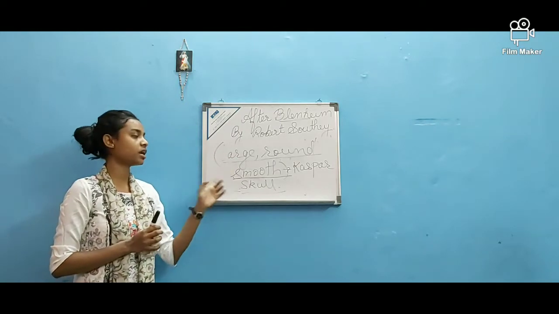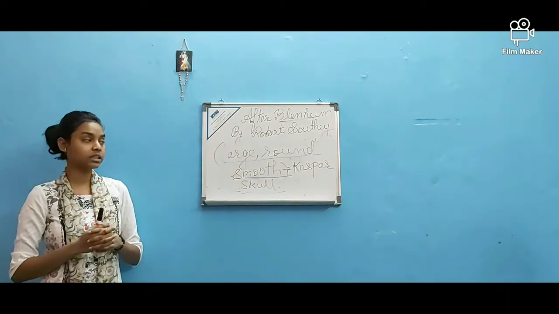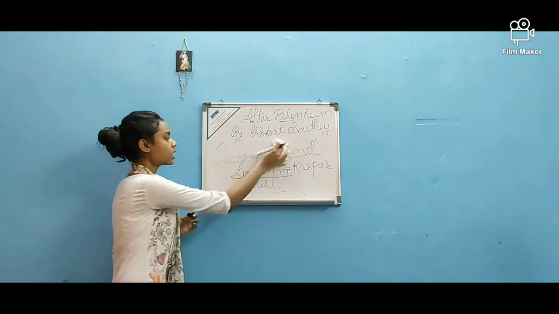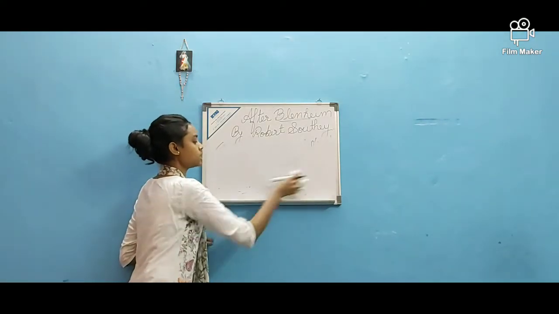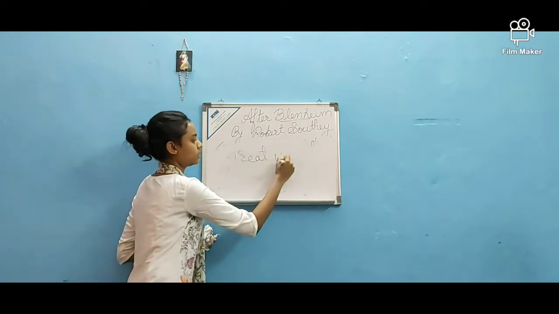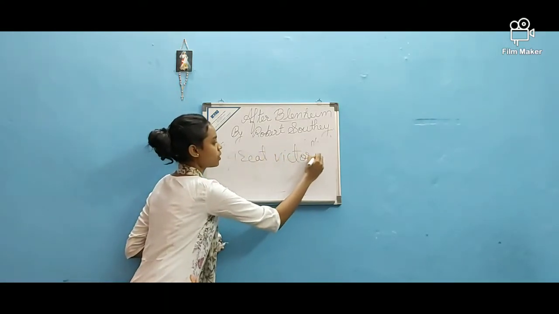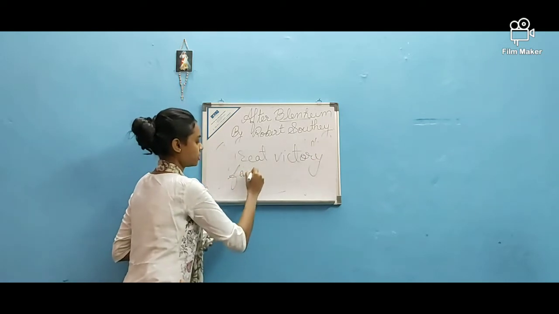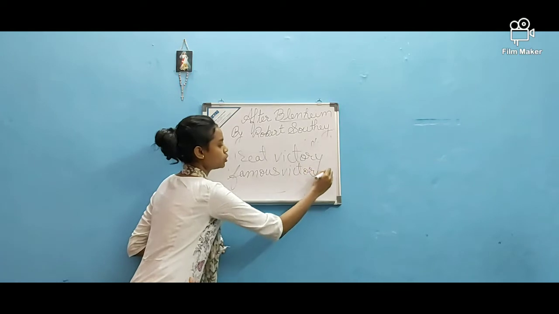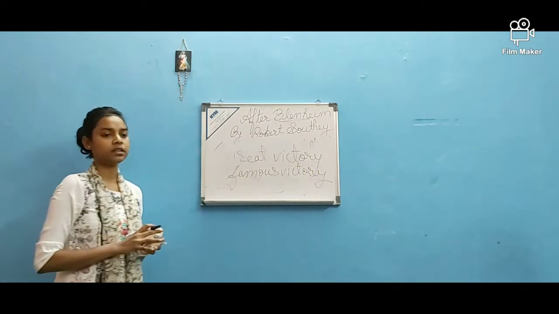Both the children are horrified by this fact: how can it be a great victory? Caspar again and again refers to it as a great victory, or as a famous victory. These two terms are used again and again in the poem.